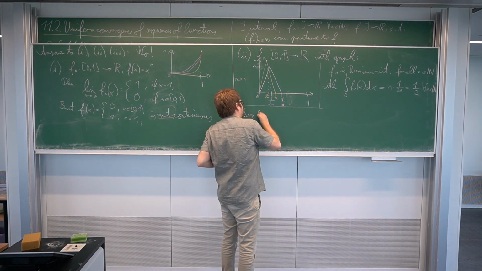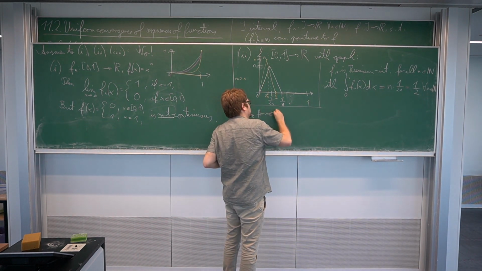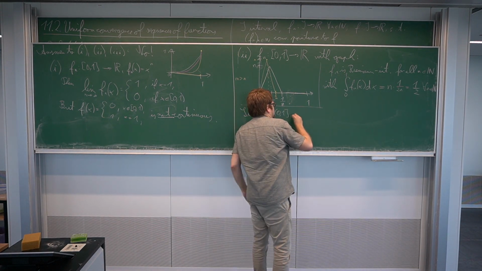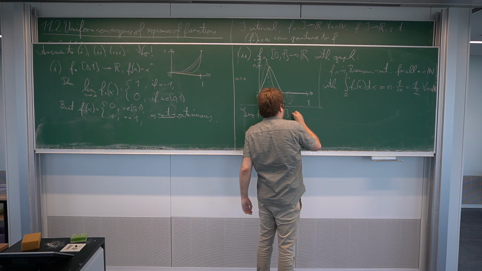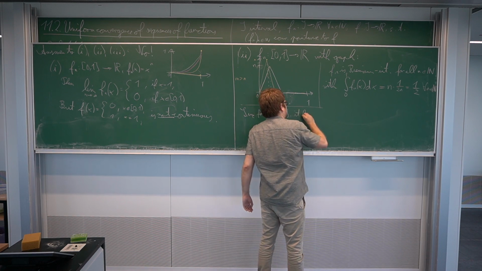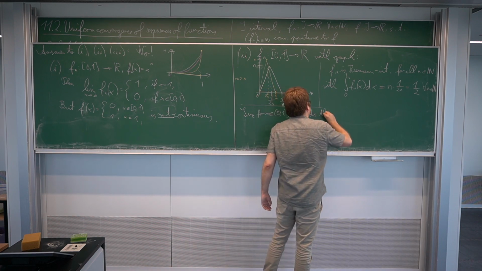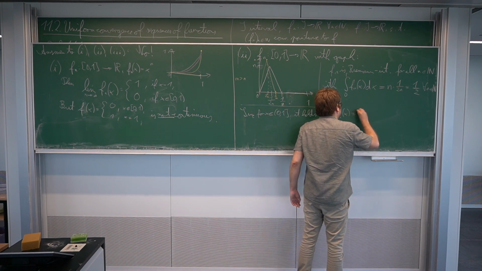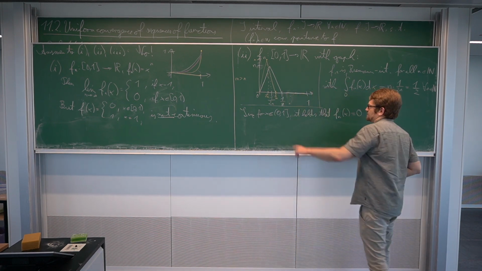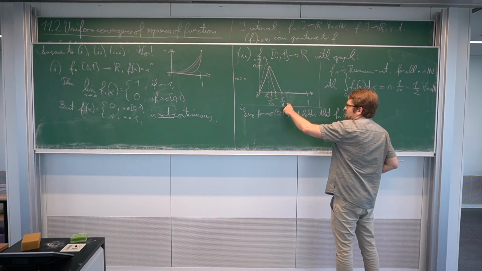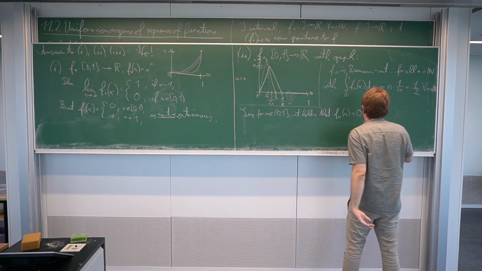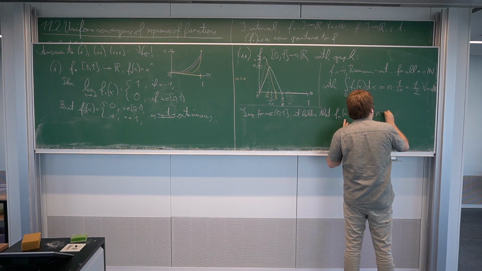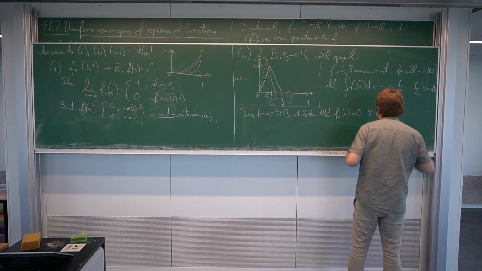So for x between 0 and 1, I have to exclude 0 at this point, it holds that fn of x is 0 if n is big enough, and big enough means 1 over n has to be smaller than x, which is the same as fn of x is 0 for all n bigger than 1 over x.